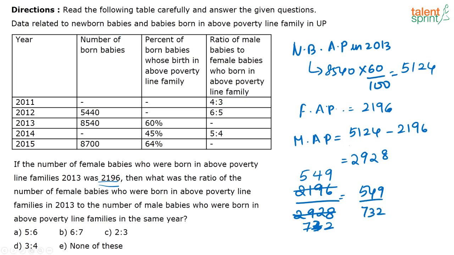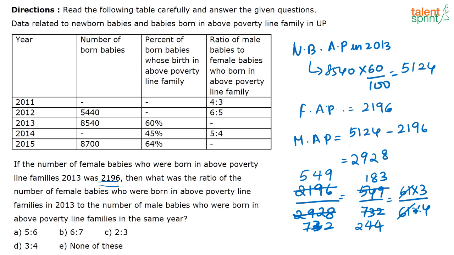Again you can further reduce it by, see, 3 will go in both of these, right? So 3 will go, it will be 244 and 183. See, what happens is at this point it is very difficult, that is where all of us will get stuck. So actually if you see, these two numbers are only divisible by 61. In the examination I am not sure whether we will actually have the time to arrive at this calculation. So I leave it to you to decide whether you want to solve this question or not, because till this step it is easy, but to know that these two are divisible by 61, that's going to take some time.